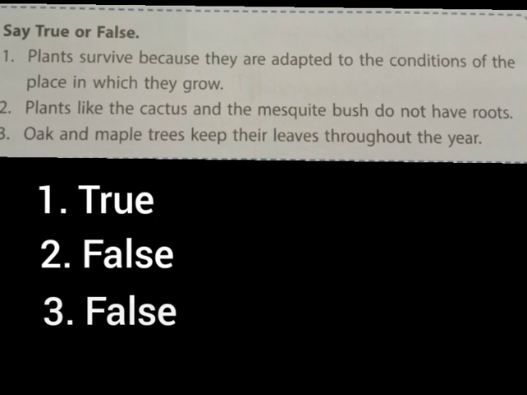Third one, oak and maple trees keep their leaves throughout the year. That is also false. So today we have discussed different types of terrestrial plants, their examples, and also the adaptations in plants that help them to survive in their habitat. Hope you all have understood the topic.